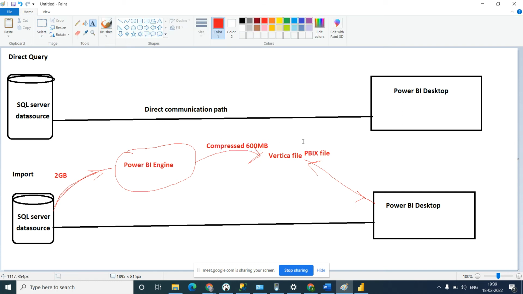This file is now in your system. Power BI Desktop will connect with this Vertica file and use it for further operations. So every time it will not connect to the SQL Server. It connects just once, takes the data, creates a file, and next time whenever you want to use data, it only connects with this file.